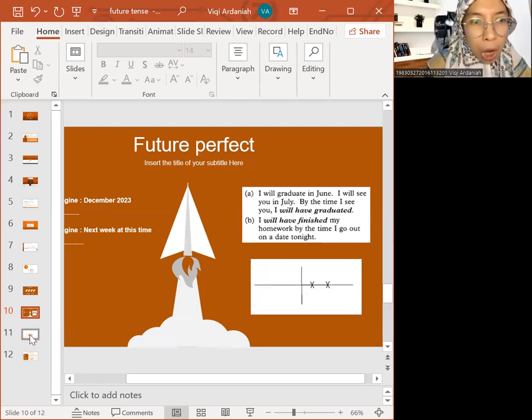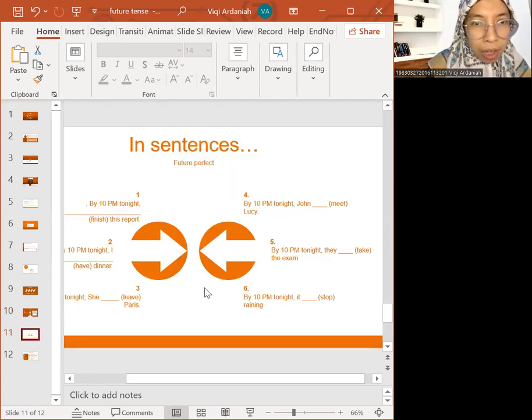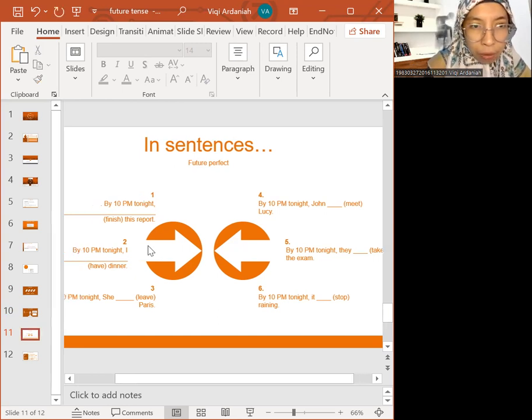Okay, so that is the concept. For example, future perfect: By 10 p.m. tonight, I will have finished this report. Number 2, by 10 p.m. tonight, I will have had dinner.